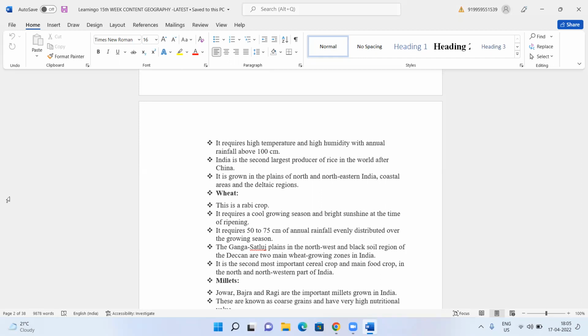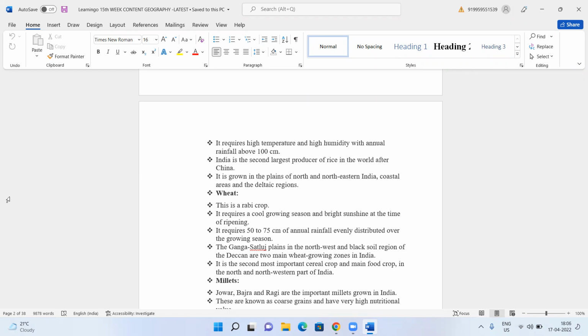It is grown in the plains of north and northeastern India, coastal areas in the deltaic region. So where are they mostly found is northern India, that is Uttar Pradesh, Bihar, West Bengal. Then you have the northeastern states also, mostly Assam and other places, and especially Andhra, Telangana, Tamil Nadu. These are the areas where you find rice mostly, and also the deltaic regions. So all the delta regions also you find this crop grown here. Then you have the wheat. It is a rabi crop.